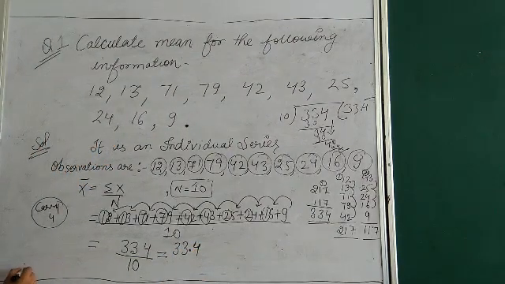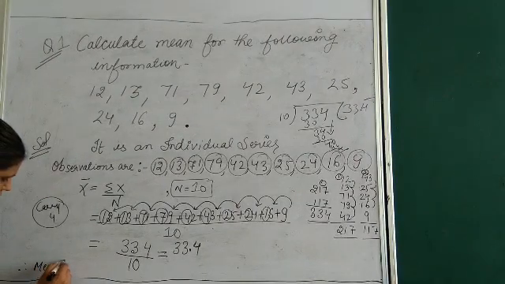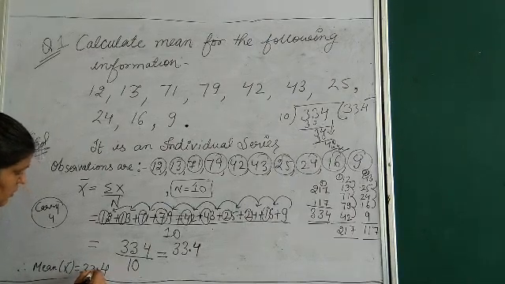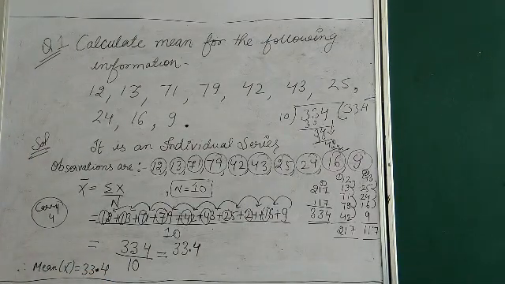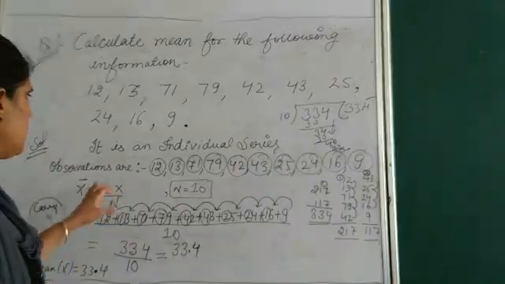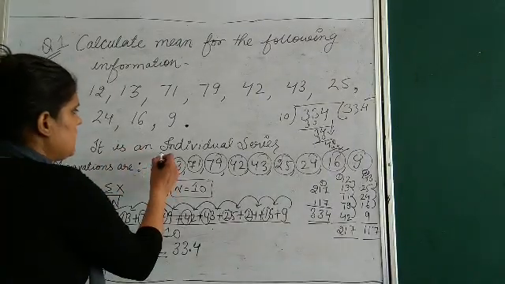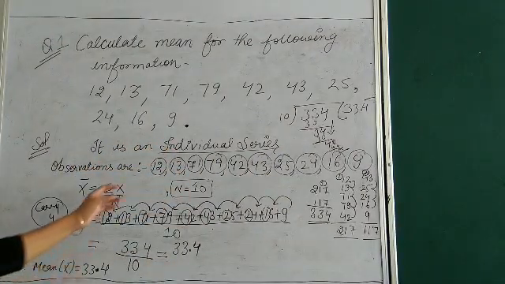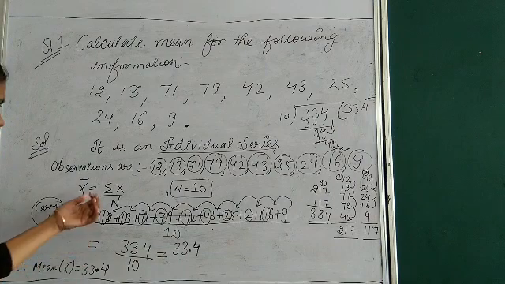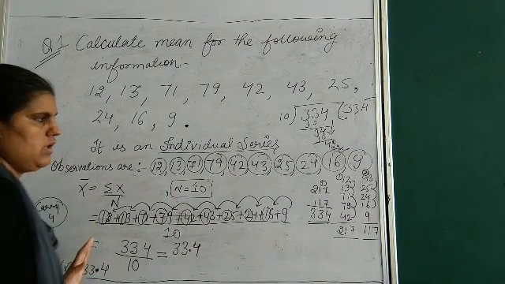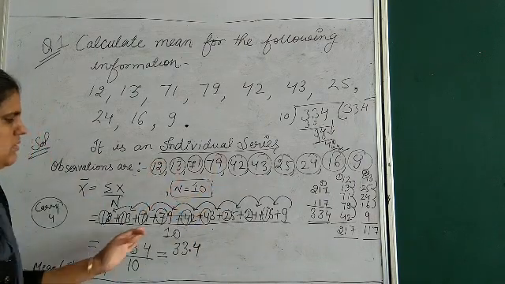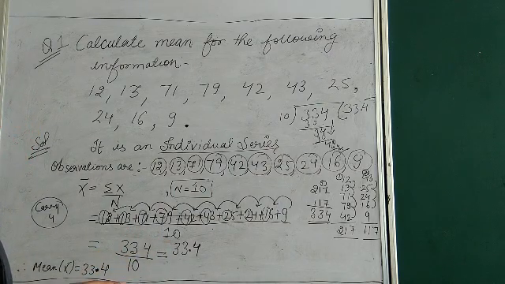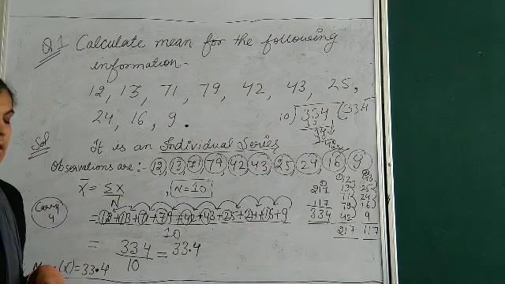Therefore your mean x bar is equal to 33.4. Hope you have understood this question. Once again, first of all you will check which series it is. Now as we know that it is an individual series, we write all the observations again, then use the formula, and add all of these. Then we count the observations, the number of observations is 10. Then we do the necessary calculations, that is, addition and division.